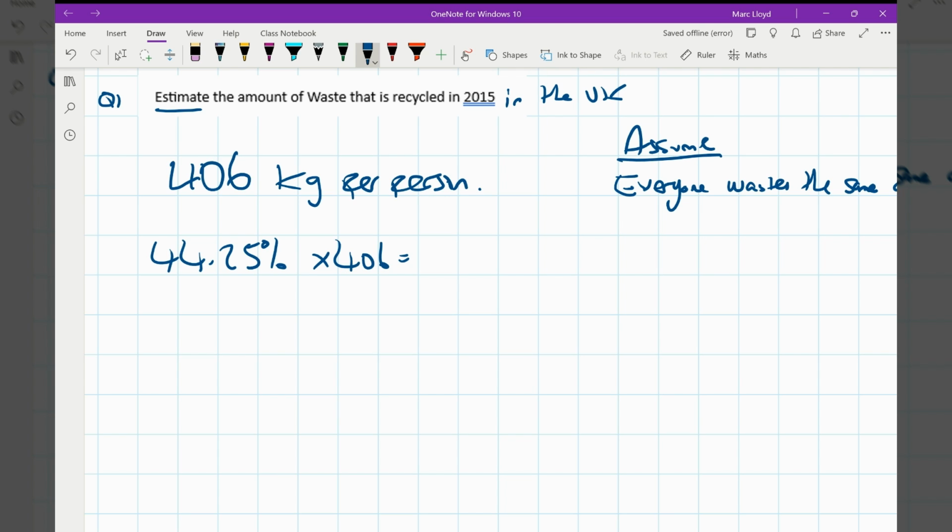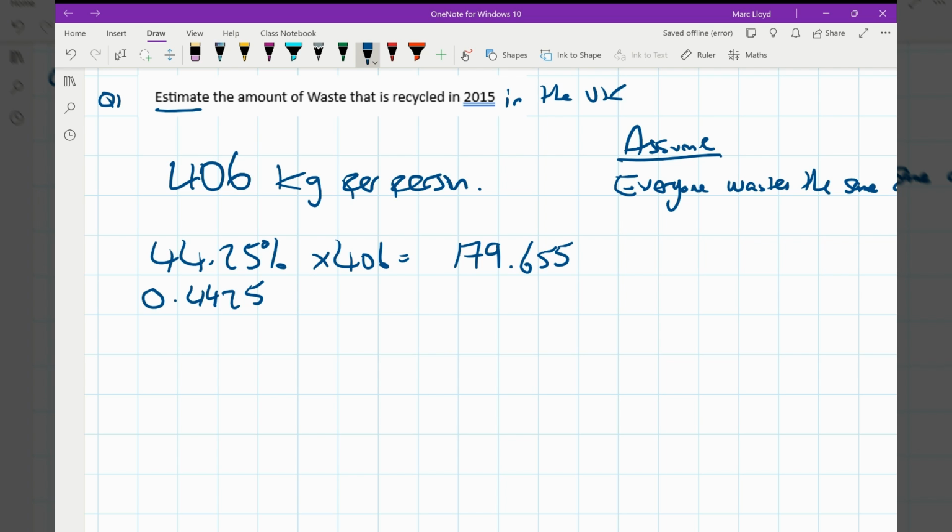So 406 times by 0.4425, because that's what the percentage is as a decimal, and that gives us 179.655 kilograms of waste that is recycled per person.